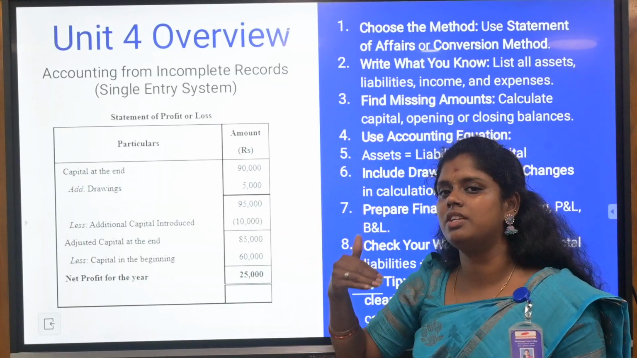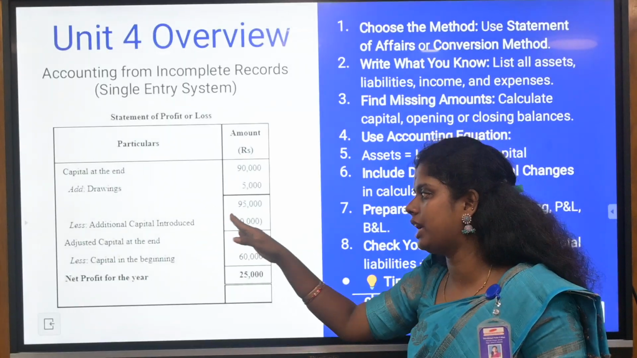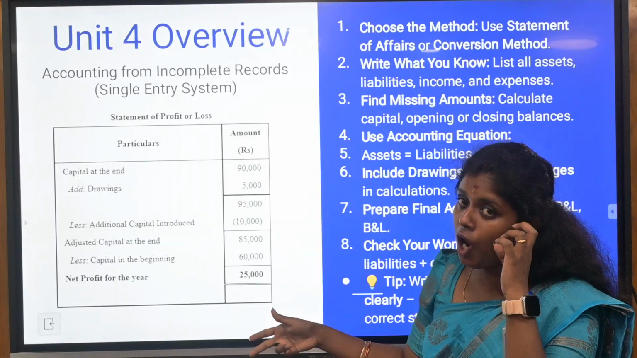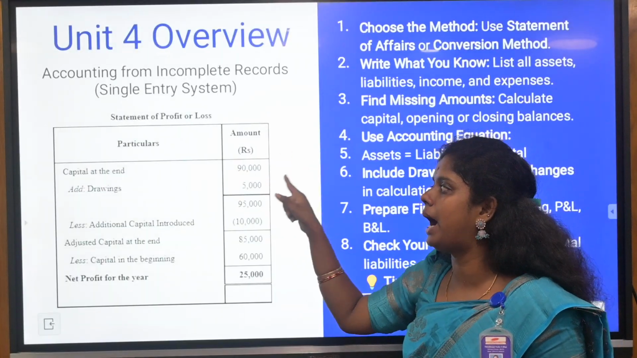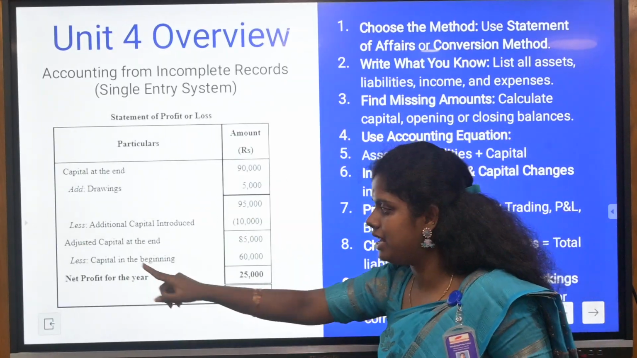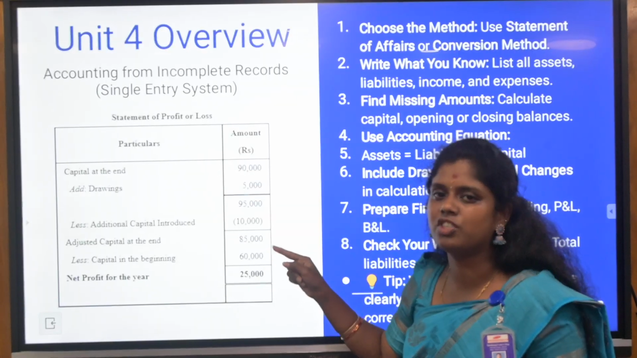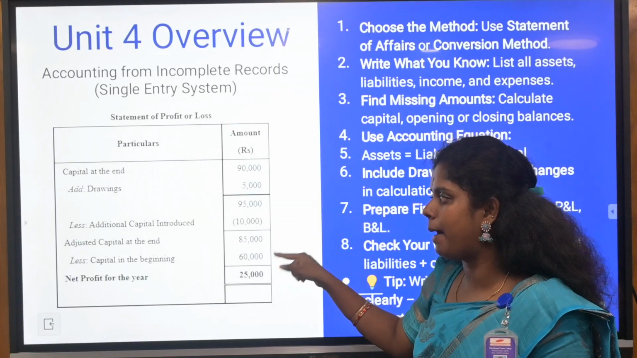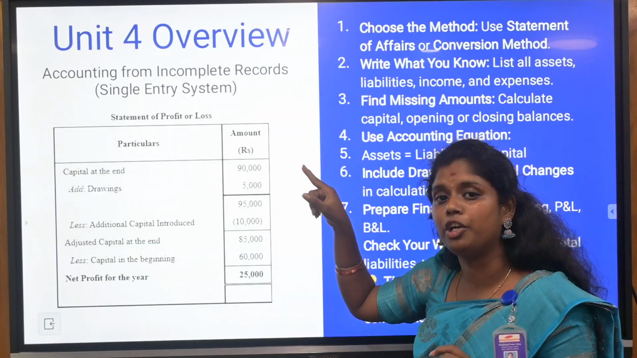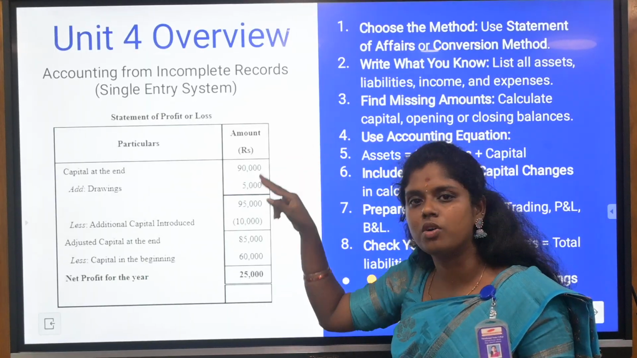Some questions mention only the capital at the beginning and additional capital introduced. At that time you need to find out from the top, but they have not mentioned the capital at the end, the closing capital. You need to go by the reverse order. So where it is less, you are going to add. You are going to add the profit and the capital at the beginning, which is the opening capital, and the third one you are going to add again, and lastly you are going to minus. That is the reverse process when you do not have the missing figure, which is the closing capital.